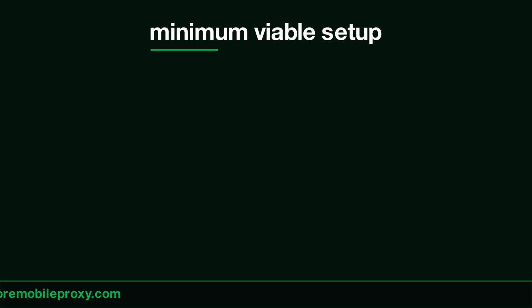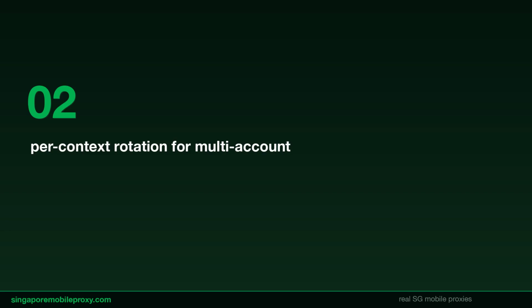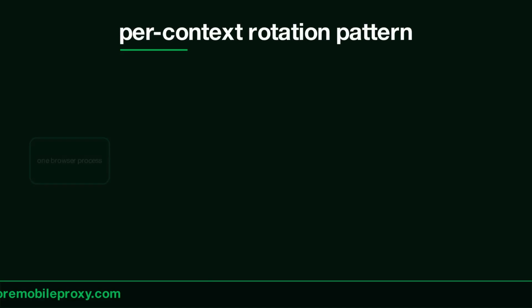On the minimum launch, start with the smallest thing that works. Python, Chromium, one proxy, one mobile fingerprint. Proxy goes on launch, not on the page. Every line matters. The viewport, the DPR, the SG locale, the Asia/Singapore time zone. These all have to agree with the mobile IP. One mismatch and the picture cracks.